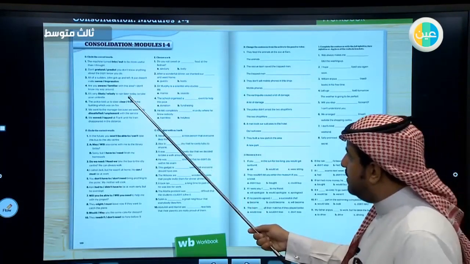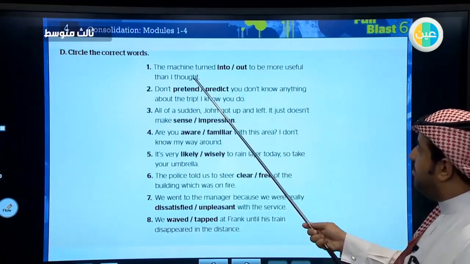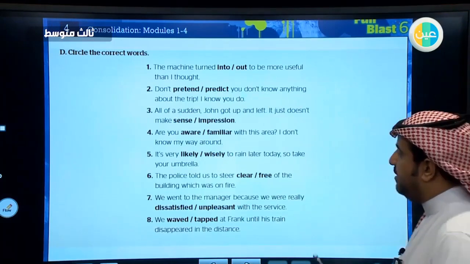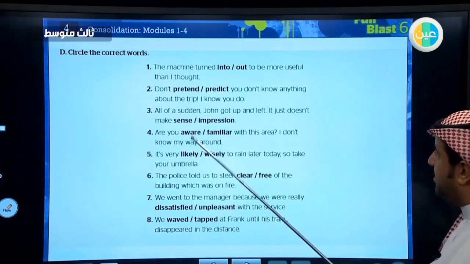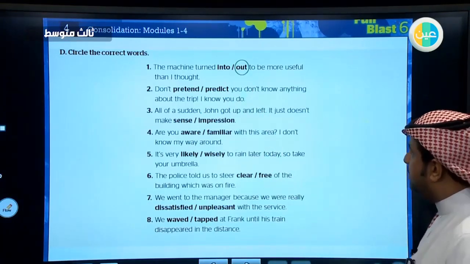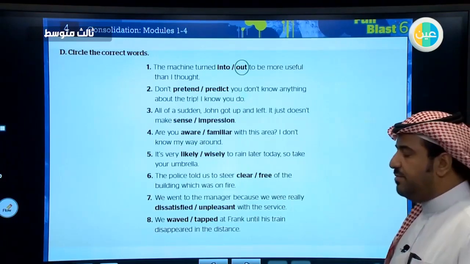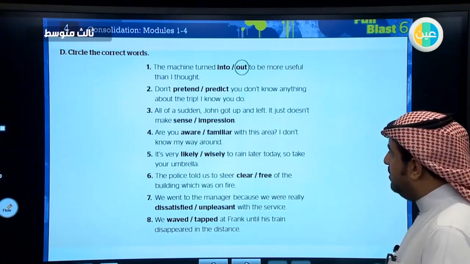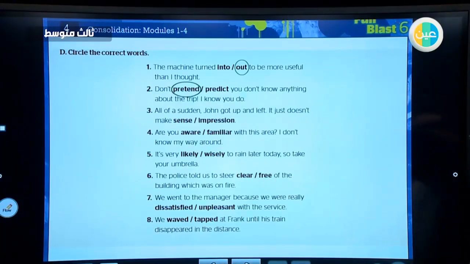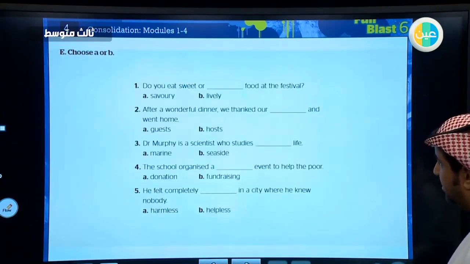Let's go to the next exercise, which is also a vocabulary exercise. The machine turned out to be more useful than I thought. So it ended up being, yes, turned out. Excellent. Number 2, don't pretend or predict. You don't know anything about the trip. Don't act as if something else is happening. Don't pretend. Excellent. I want you to do the rest of this exercise by yourself. It's very easy. Find out the meaning of the words and then answer the exercise.